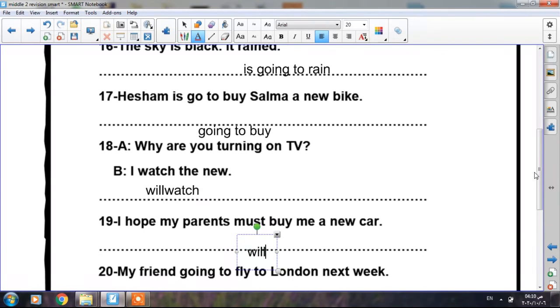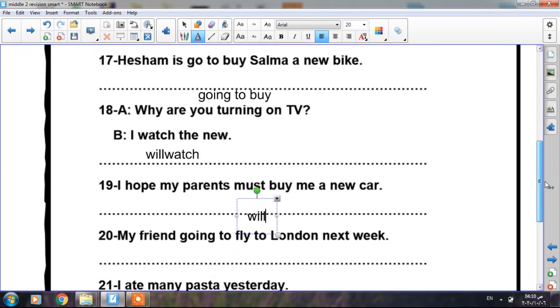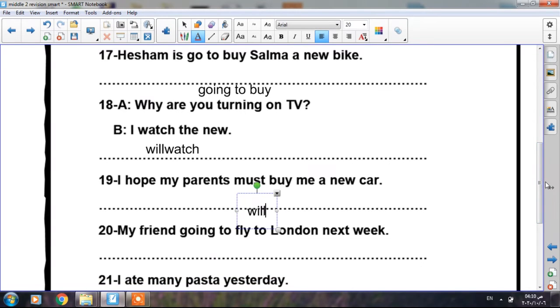Okay, number 20. My friend going to fly to London next week. Okay, he planned to fly to London next week, so he is going to fly to London. Okay, it's impossible to say just going to. So the missing word is is going to.